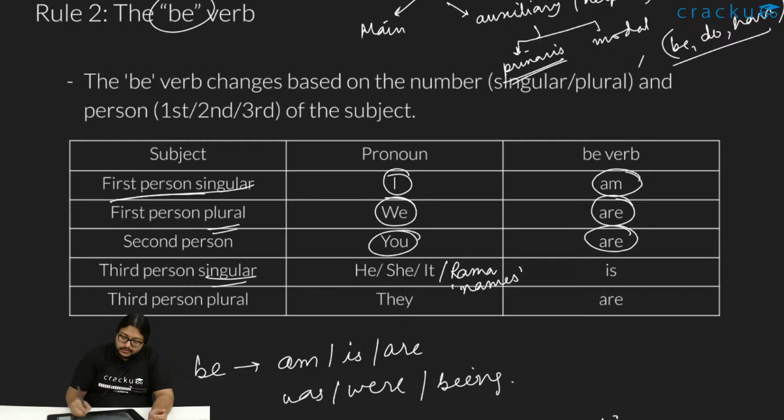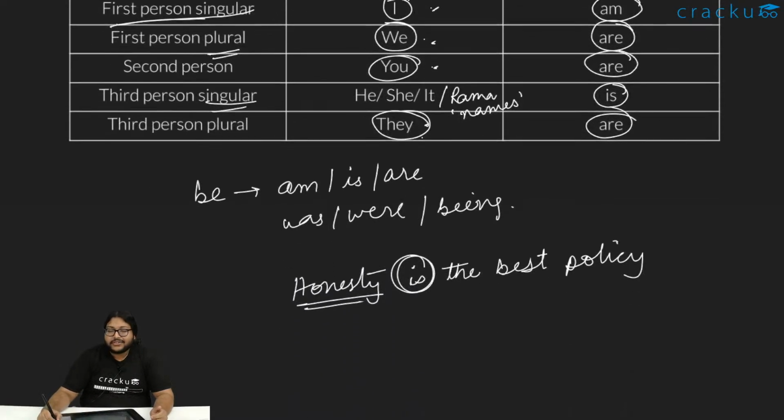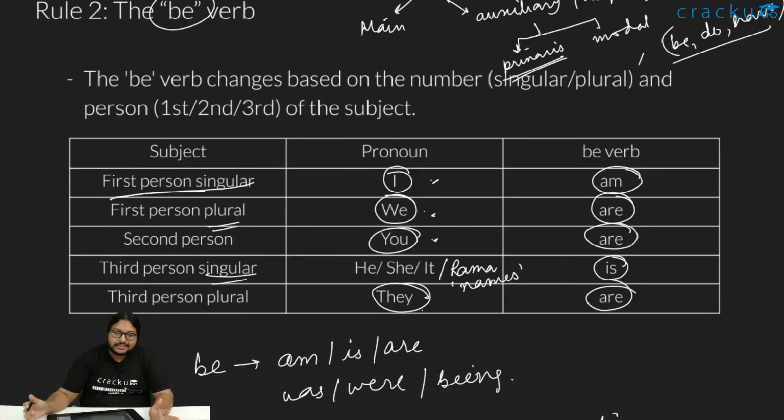Third person singular is essentially 1, 2, 3, 4. These four, after leaving these four pronouns, anything that you have, any name whatever you have, that is a third person. So the third person singular will also take an is, and the third person plural will take an are. This is again a very rudimentary thing, we don't really need to learn this because we've been using English for so long. It comes naturally to us. But anyways, we start with the basics here and then move on to the other complicated stuff.